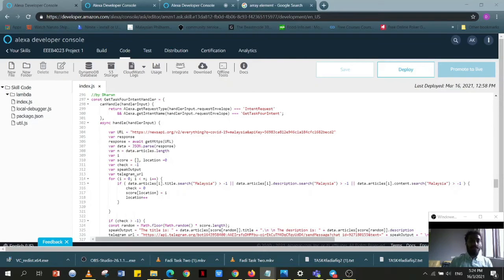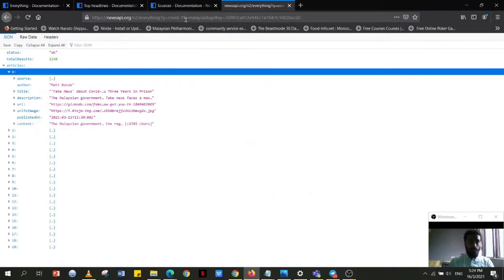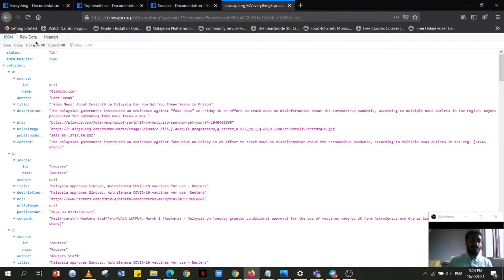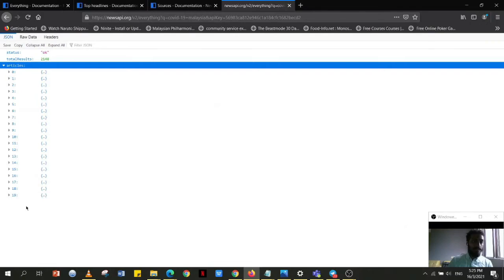Okay, now besides that, we have also initialized other variables: n, i, score, location and check. Variable n is the length of the articles, the number of articles inside the URL. So if I search through this link, n will represent 20, because n represents the number of articles in this URL. In this case, it has 20 articles.